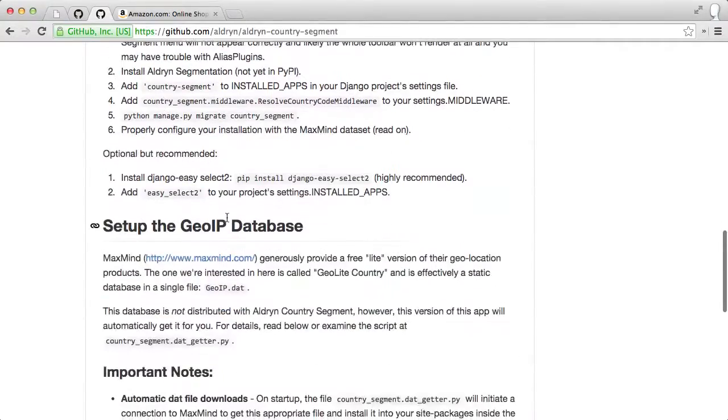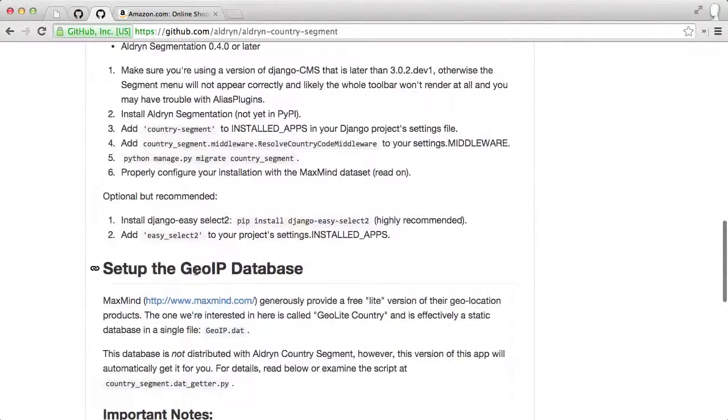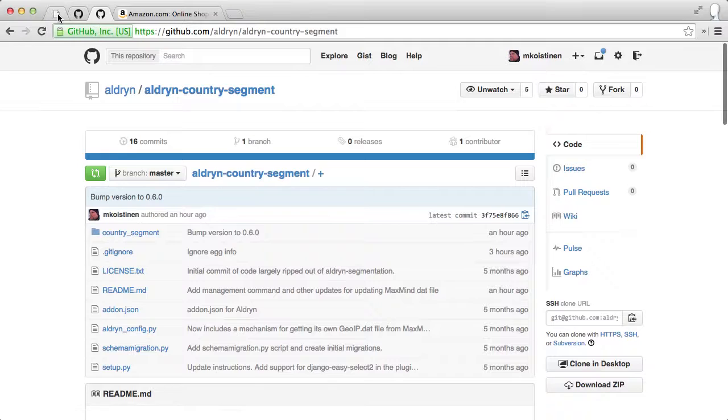Basically what it does is it sets up the GeoIP database, and then there's some middleware that on every request will look at the incoming IP address, look it up in its flat file database, and then return a country, and it's pretty fast. It doesn't really add that much overhead.